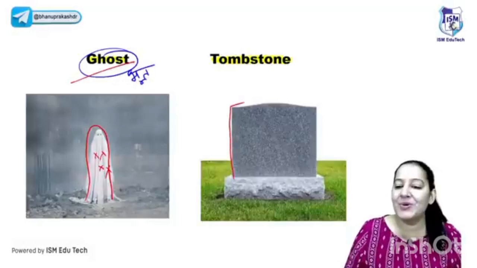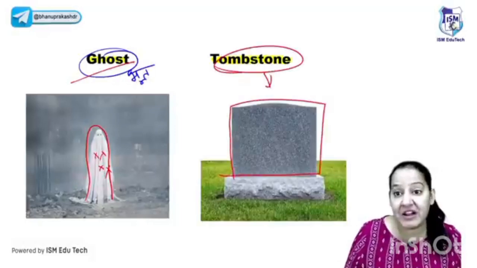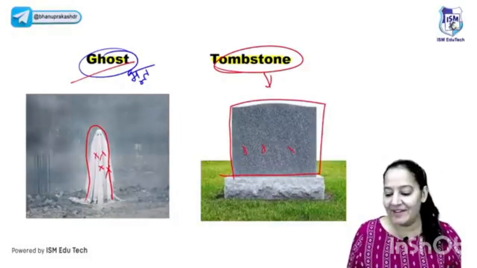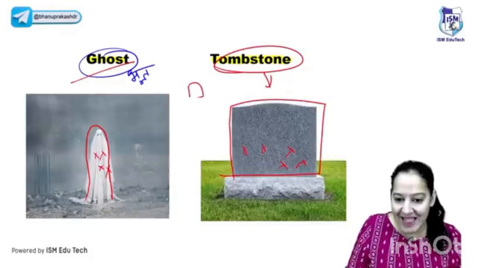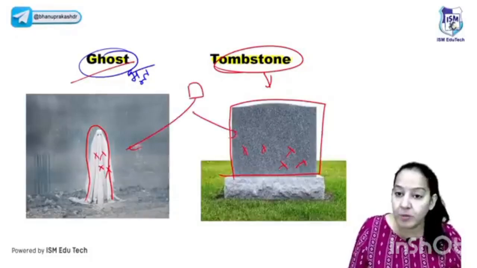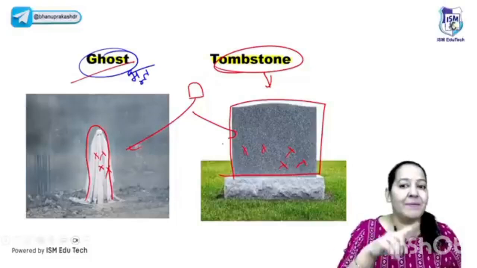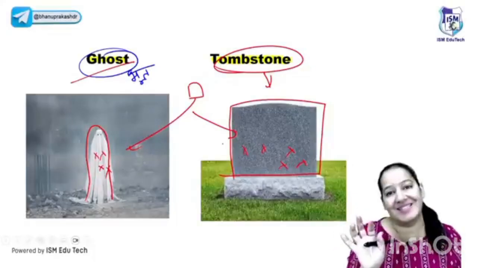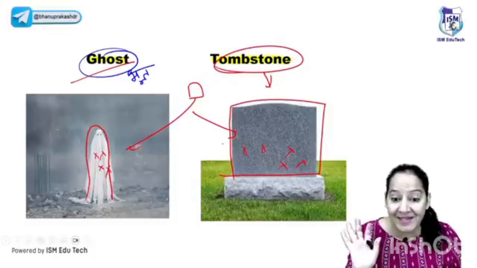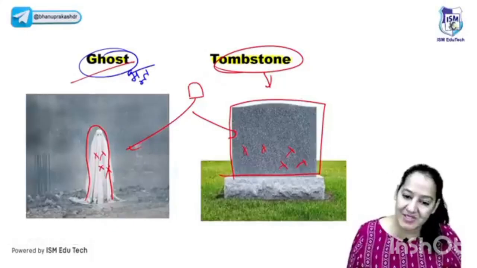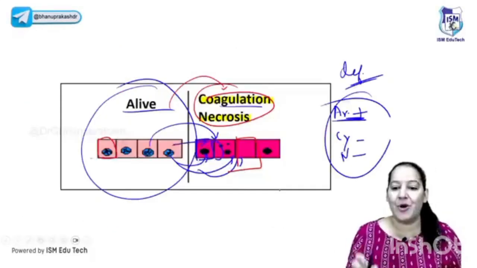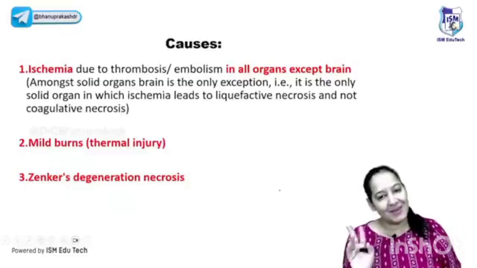Or else, have you seen a tombstone? What is a tombstone? It is a stone which is present over the graveyard. Okay, so it also has only an outline, no inner detail. So can I compare the cell in coagulative necrosis with a ghost and tombstone? Yes. Both of them, the meaning is the same, only the outline persists. I want to highlight the thing: the outline persists and the cytoplasmic and nuclear details are lost. That's why the cell is known as a ghost cell or tombstone cell. Learn this terminology. Okay, so that is the coagulative necrosis definition.